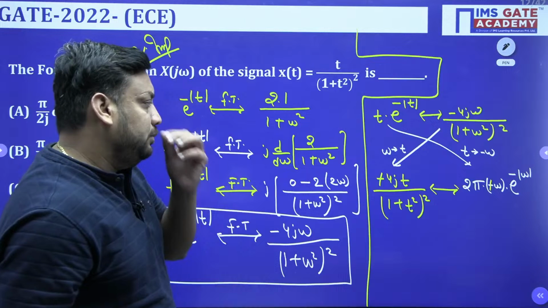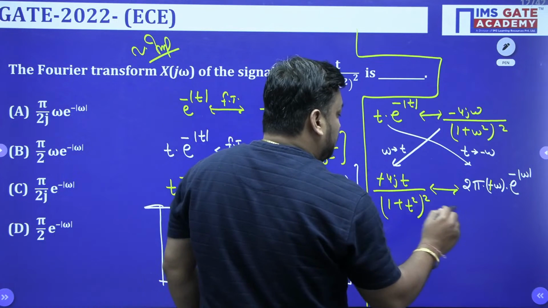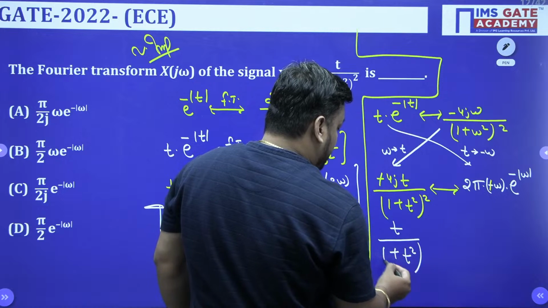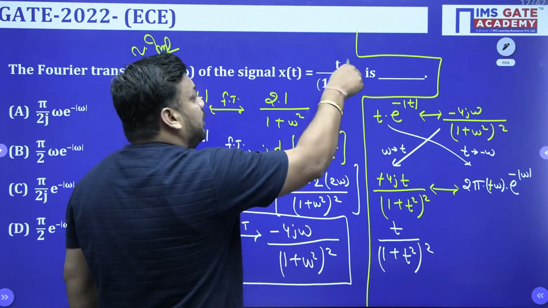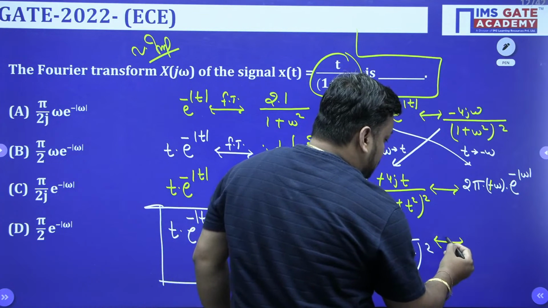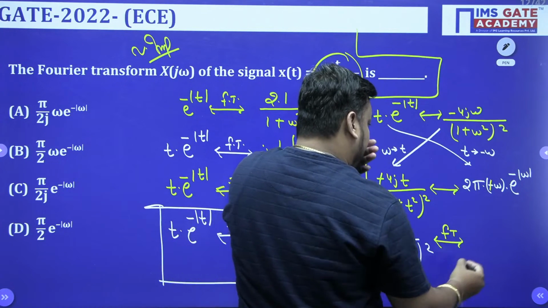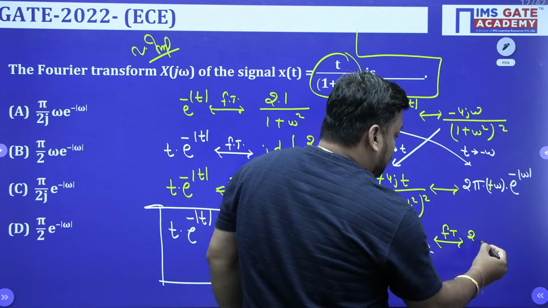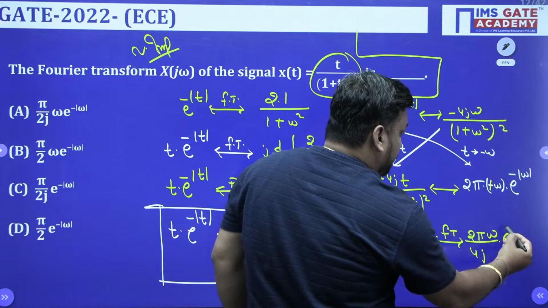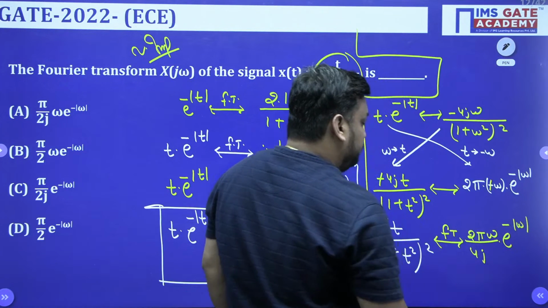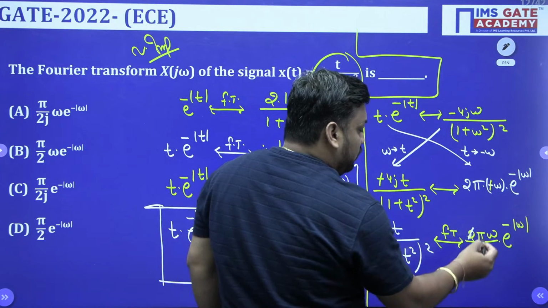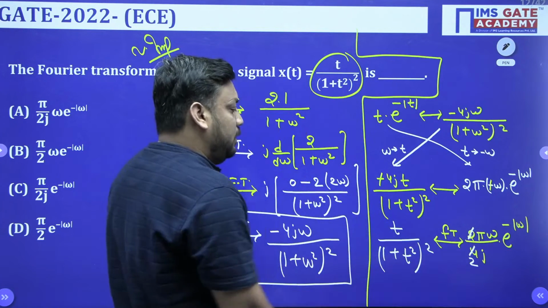Yes or no? Now you just need to cross multiply 4j, so you will get t upon (1 plus t square) whole square, and that is the only requirement. And its Fourier transform will be 2 pi omega upon 4j into e to the power minus mod of omega. So your ultimate answer is pi upon 2j omega e to the power minus mod omega.